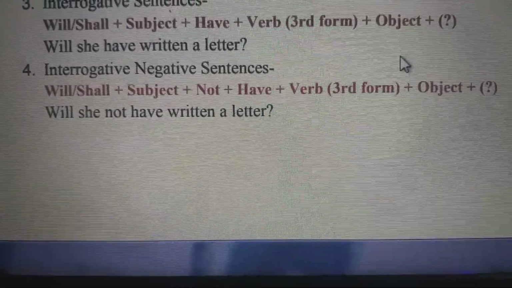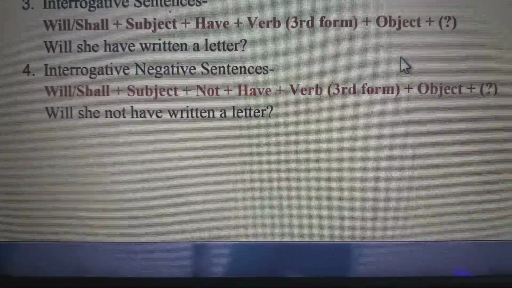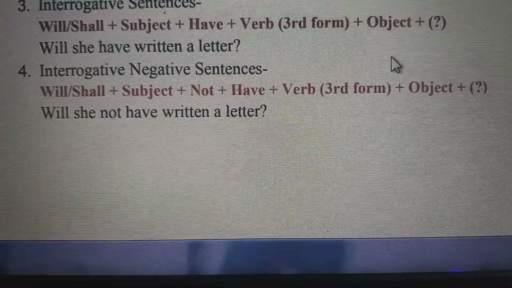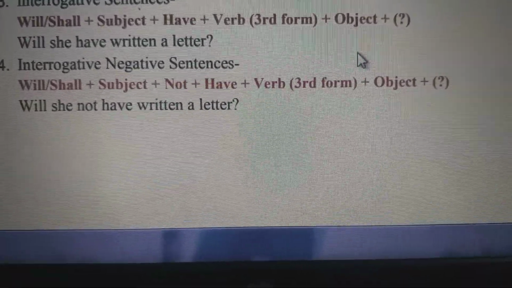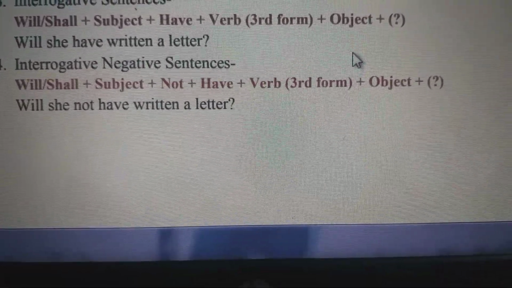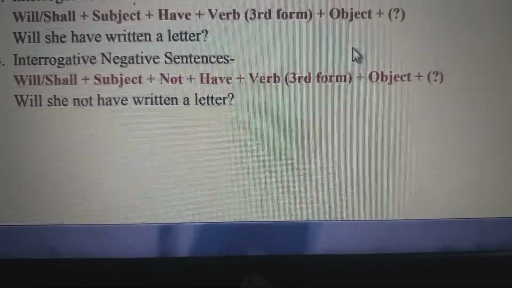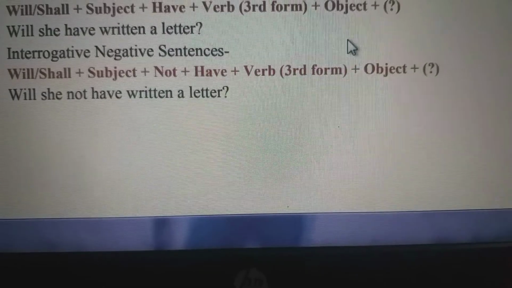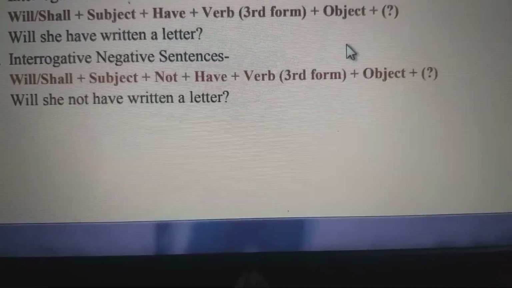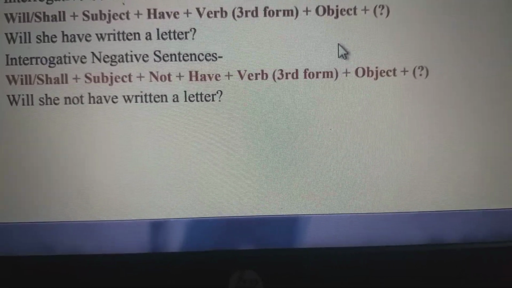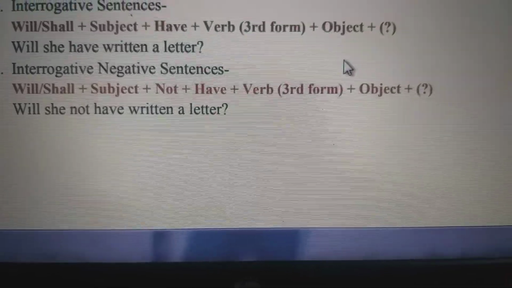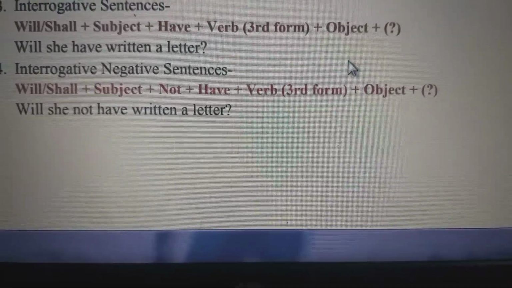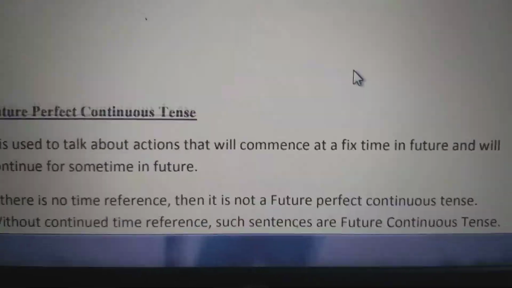And in interrogative negative it will become will she not have written a letter. Remember that, children. In perfect future you use will, shall plus have and the third form of the verb, that is written, is used over here. So that is the third form of verb.